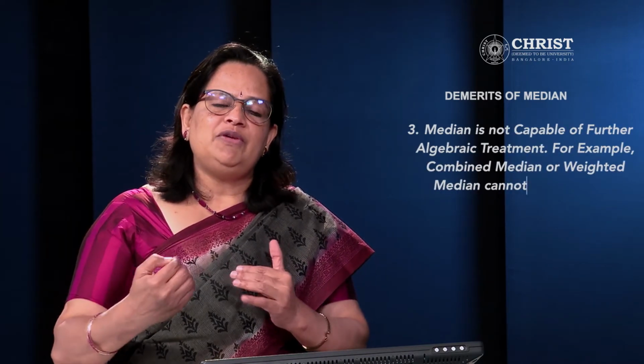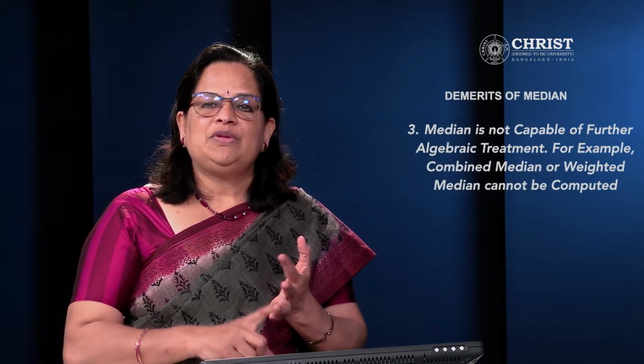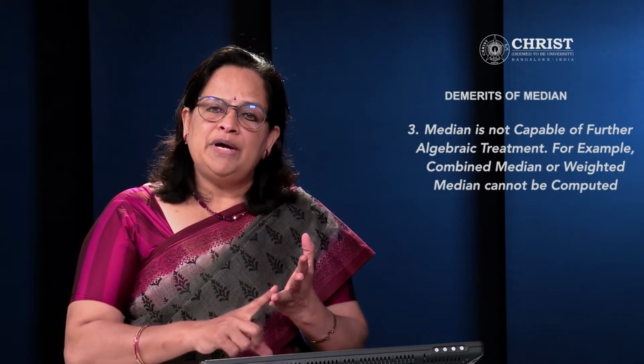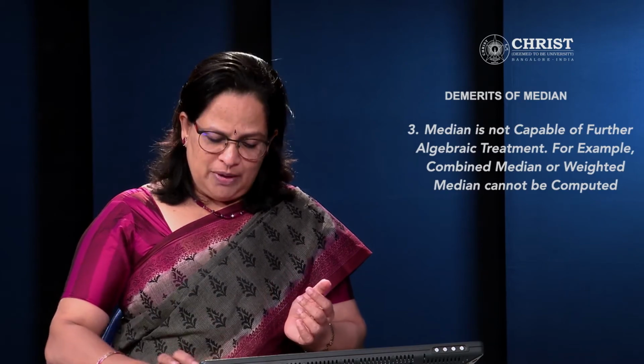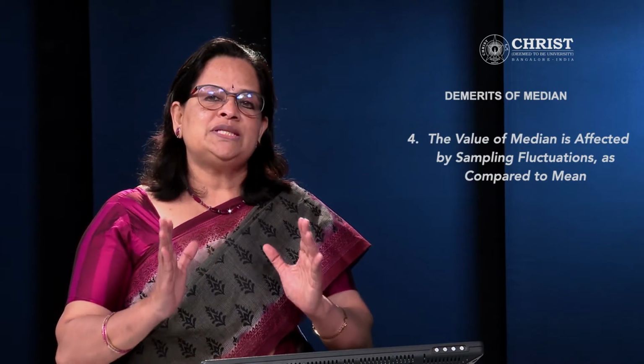When we learned mean, we learned that weighted mean we can calculate, combined mean we can calculate. Whereas in the case of median, combined median or weighted median cannot be computed. Continuing with that, the value of median is affected by sampling fluctuations as compared to mean, because it's a positional average. If sampling fluctuations are there, the median value will get affected.